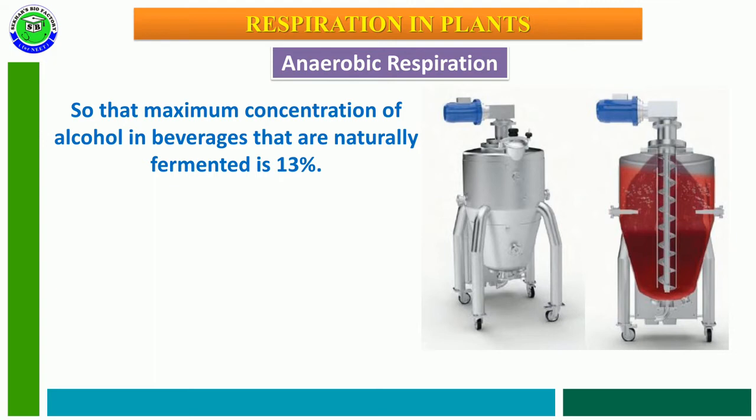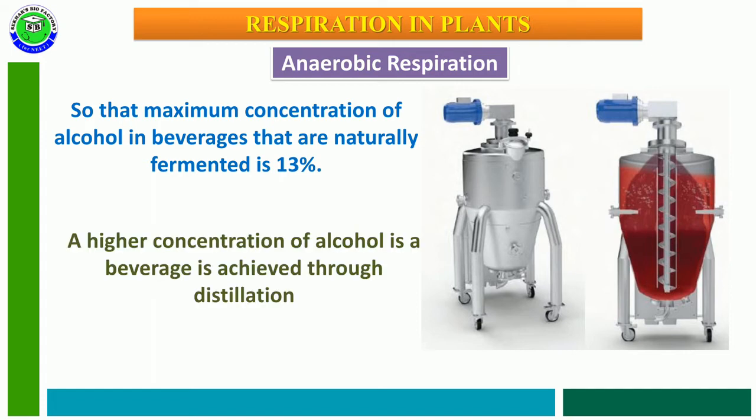By maintaining this 13%, the yeast continuously perform fermentation to produce alcohol. When the alcohol concentration increases more than 13%, the yeast die and the process of fermentation stops. So a high concentration of alcohol in beverages is achieved through a process called distillation. This distillation process helps to produce alcohol with high concentration after the fermentation process.